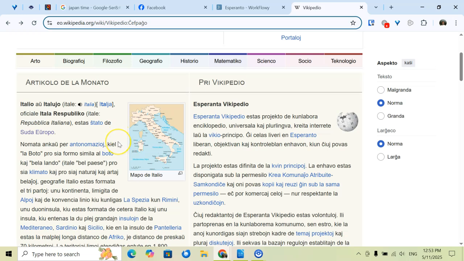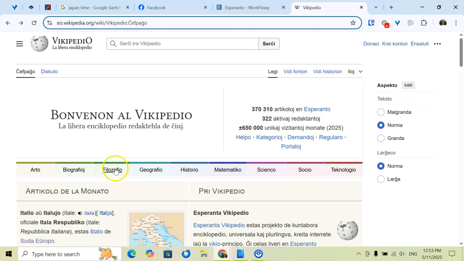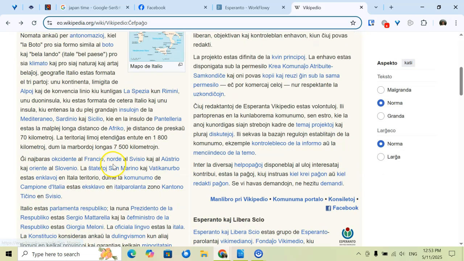But like I said, you do want to be mindful that not all of the articles are of the top quality, but this is definitely a good place to practice reading. And let's say if you do get to a high enough level in Esperanto, you could always contribute as well and help to correct things and make your own contribution. So that could be a way that you can give back to the Esperanto community.